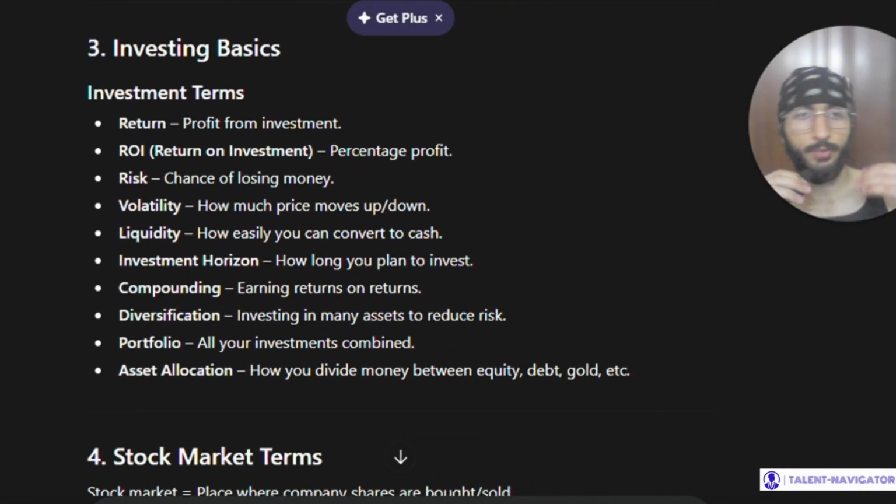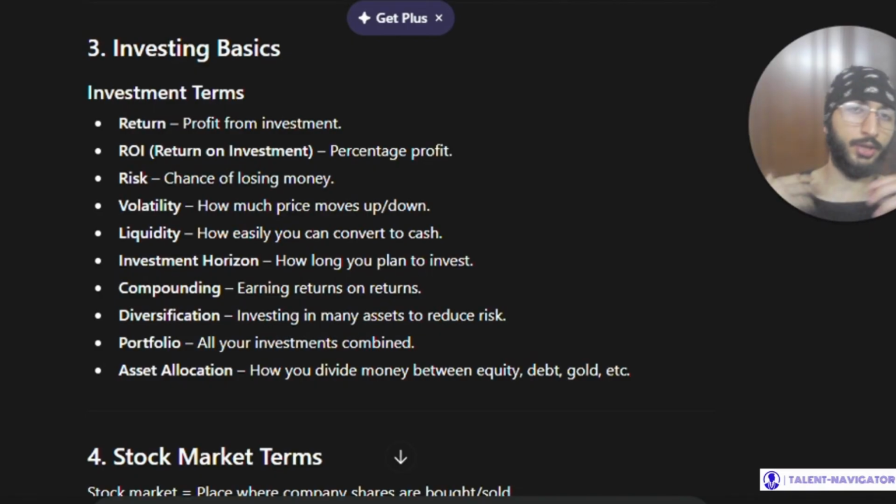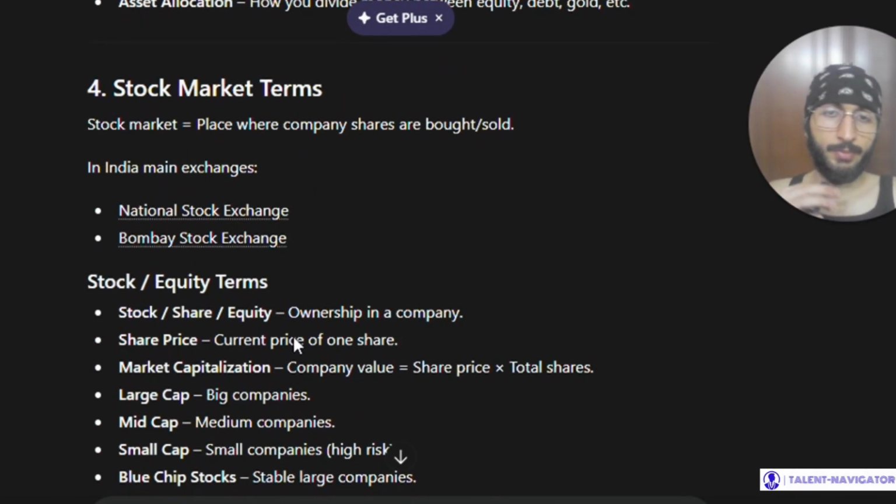Now, investment terms. So return is basically the profit that you get from investment. Then we have ROI, that is the return on investment, which is the percentage profit. Then you have risk, that is chance of losing money. Volatility is how much the prices are moving up or down based on the market trends. Liquidity is how easily you can convert to cash, that is liquid money. Investment horizon is how long you plan to invest. Compounding is earning returns on returns. Diversification is investing in many assets to reduce your risk. And portfolio is all your investments combined. And asset allocation is how you divide money between equity, debt, and gold, etc. Now, stock market terms we will be discussing in the next video.